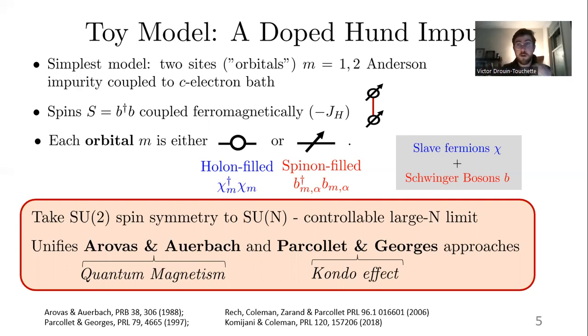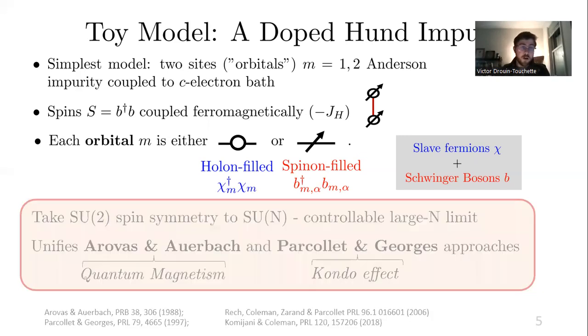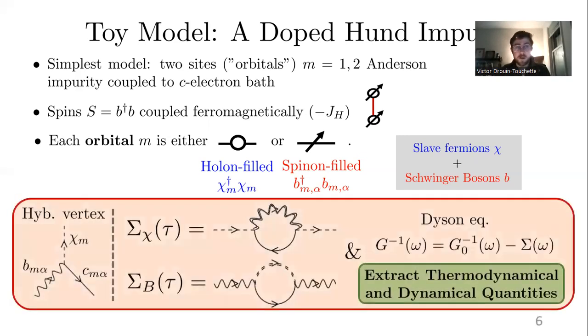And this is a very strong method, which boils down to having this hybridization vertex here between the conduction electrons over here, the Schwinger bosons and the holons, which then leads to only 2 self-energy corrections for the holons and the bosons at the large-N limit, which we can then solve with the Dyson equation to extract thermodynamical and dynamical quantities.